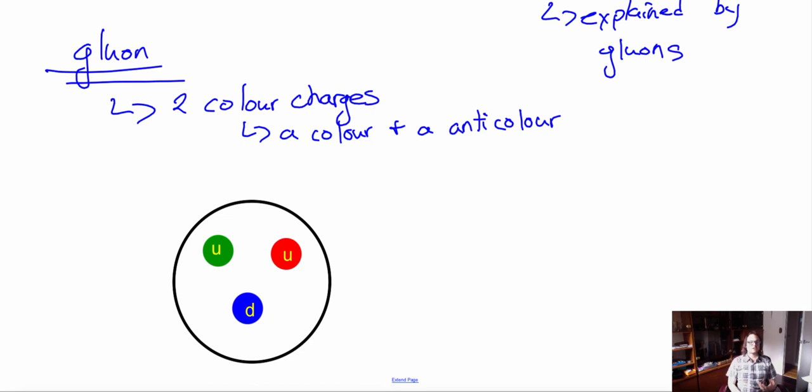While these exchange of gluons are happening and our quarks are constantly changing colors, it is important to notice that the net charge must always be zero. So that means we must always have an equal amount of green, red, and blue quarks. Another thing to notice is that the color charges don't actually interfere at all with the electrical charges of the quark. So the up quark still remains an up quark at 2/3 positive electron charges, whereas the down quark still stays the same as negative 1/3 or a third of an electron charge.